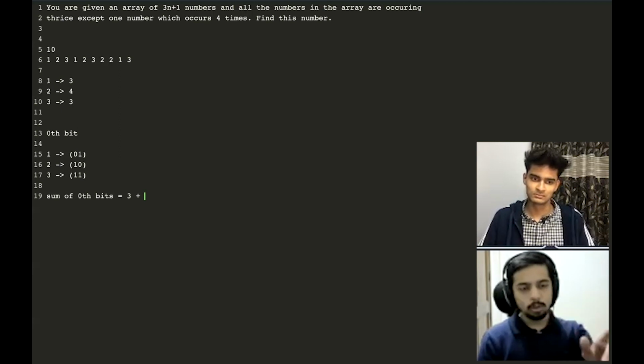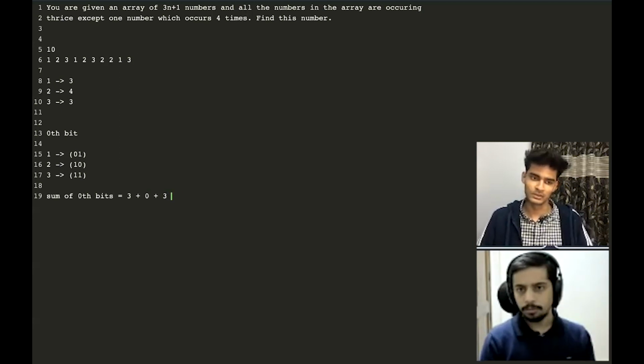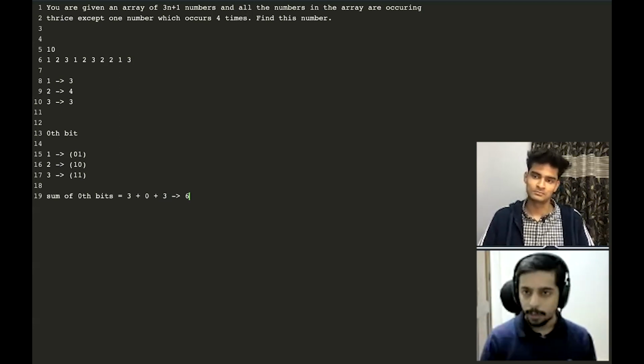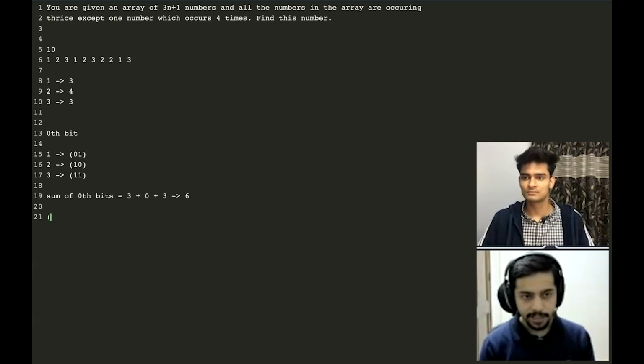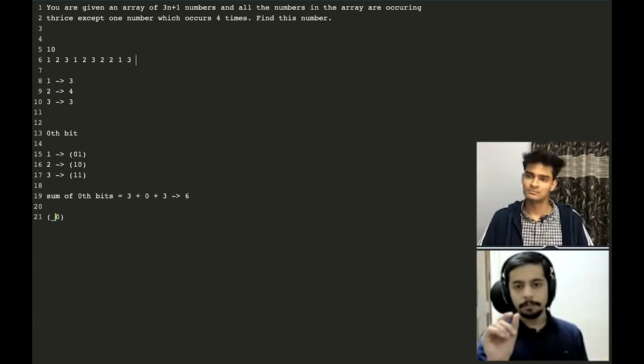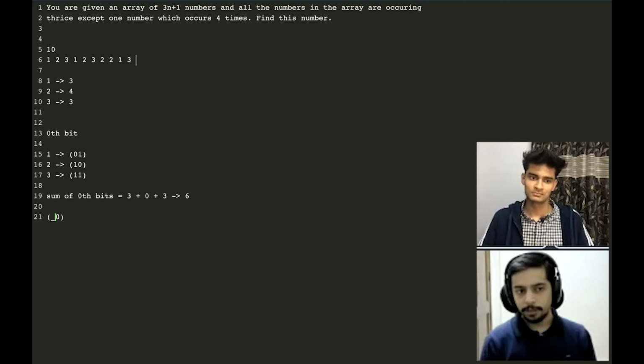And again, 3 is going to contribute 3 to the sum. This is 6. 6 modulo 3 is 0. So I conclude that the number which appeared 4 times has a 0 at the 0th bit. So this is the number that I'm forming right now, the final answer, and it has a 0 at the 0th bit.